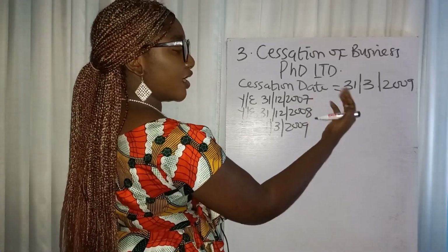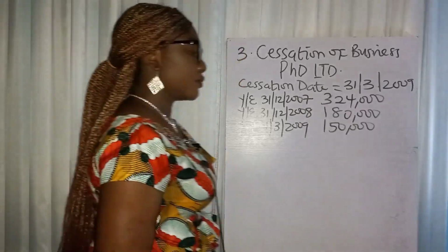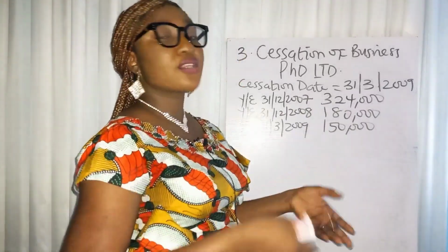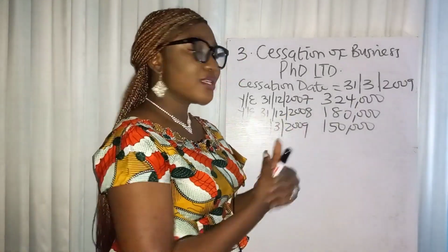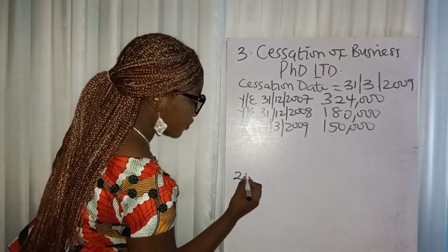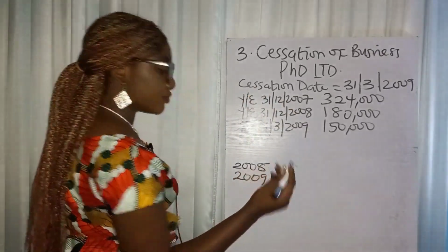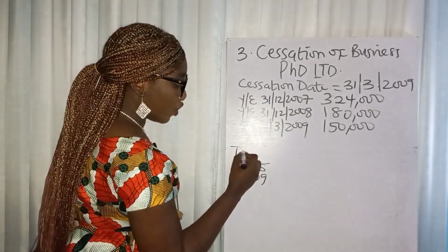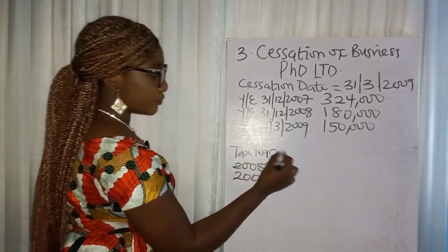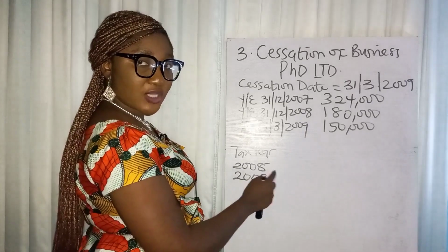So they gave you their year ended and corresponding profits. Let us put that there. What you need to do, like I said, is to get your ultimate year. Ultimate year is the year they closed business. It's 2009. Write it down: 2009. Then the year before, 2008. And right on top, tax year. So you get the basis period for the 2008 tax year, which is the penultimate year.